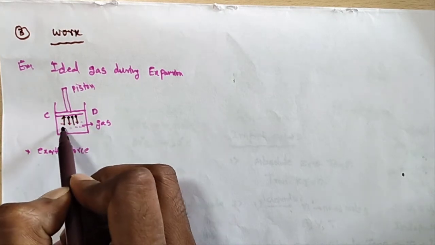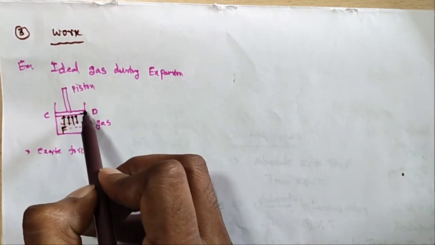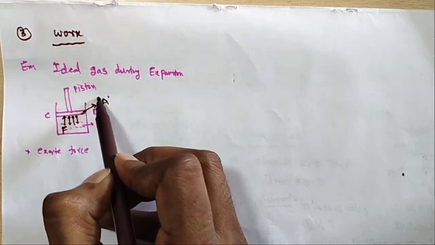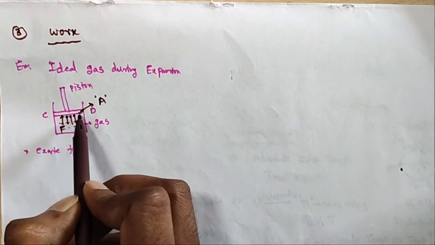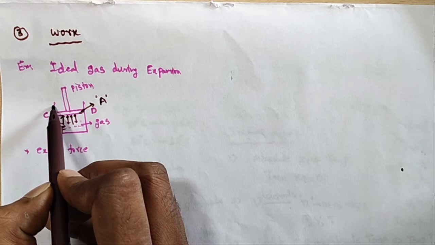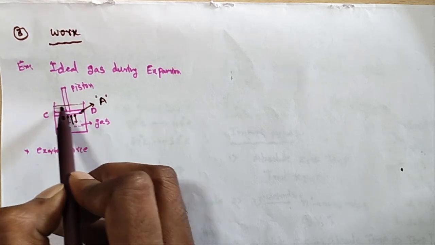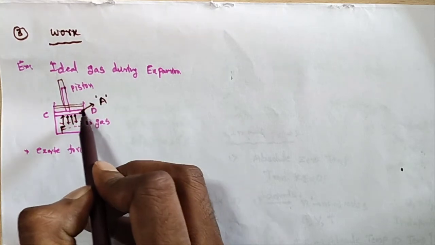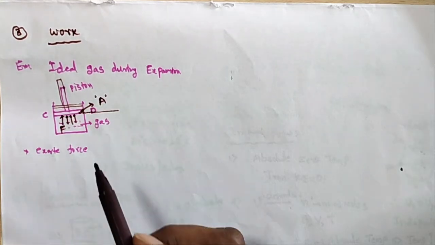For example, in an expansion process, the piston covers some area, A equals the area of the piston, and force is acting on this piston. The gas expands and the piston moves upward. This is the initial position of the piston.